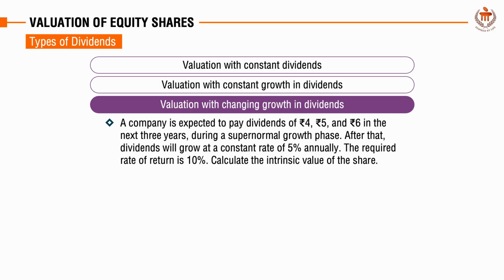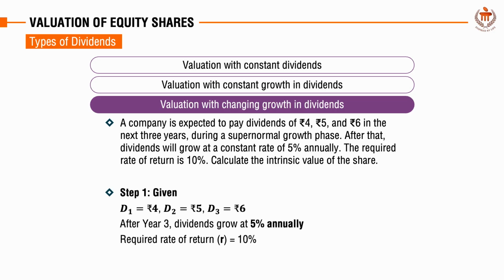Let us take an example here. Say a company is expected to pay dividends of rupees 4, rupees 5 and rupees 6 in the next 3 years during a supernormal growth phase. After that, dividends will grow at a constant rate of 5% annually. The required rate of return is 10%. We need to calculate the intrinsic value of the share.